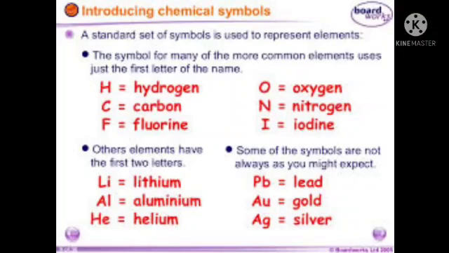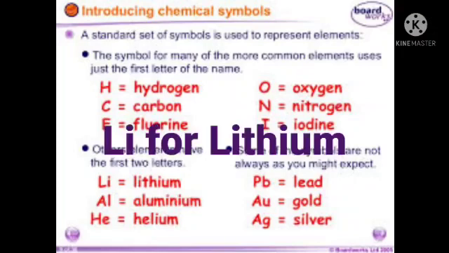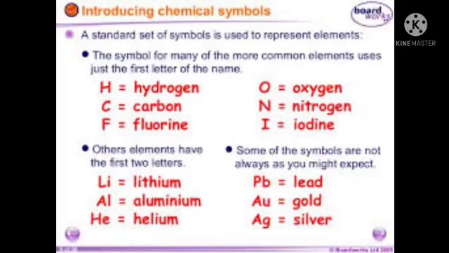Some example. The symbols of the most common elements, mainly non-metals, use the first letter of the English name. H for hydrogen, C for carbon, F for fluorine, O for oxygen, N for nitrogen, I for iodine. If two elements have same first letter, then the first letter and second letter of the name are used as symbol. The first letter is in uppercase and the second letter is in lower case. For example, lithium, Li, aluminium, Al, helium, He.